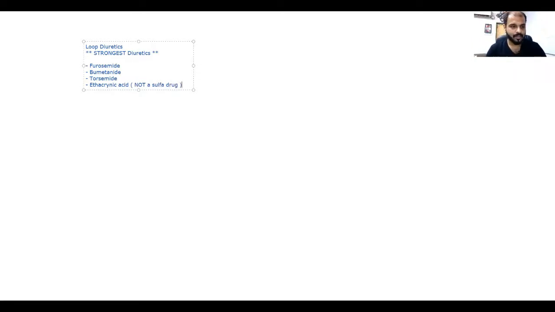Okay, beta? Now, where do they act? Now we'll draw the same figure like this. They act on the, please anyone tell me, the thick ascending limb. We'll draw it here, a bit larger figure. And I'll be making 2 boxes here. And the reason I will tell you afterwards.